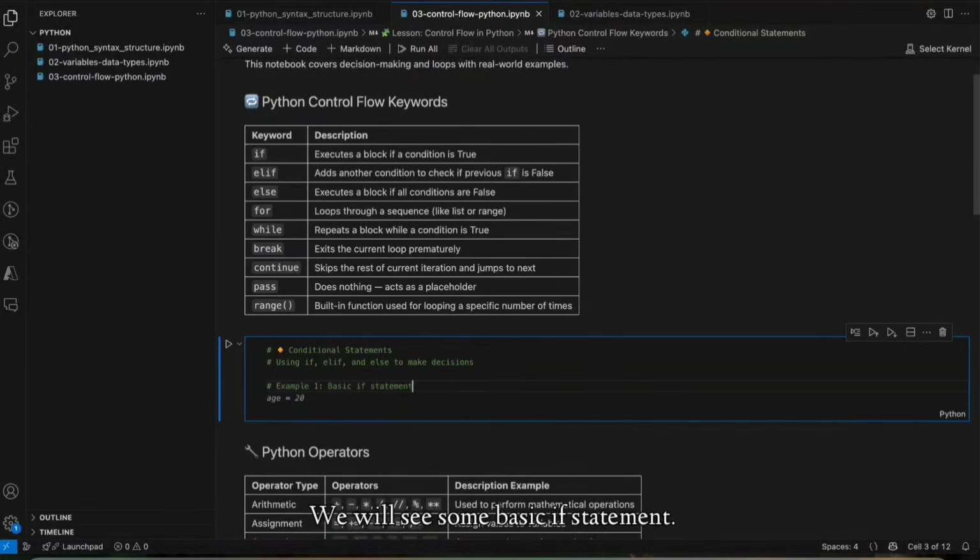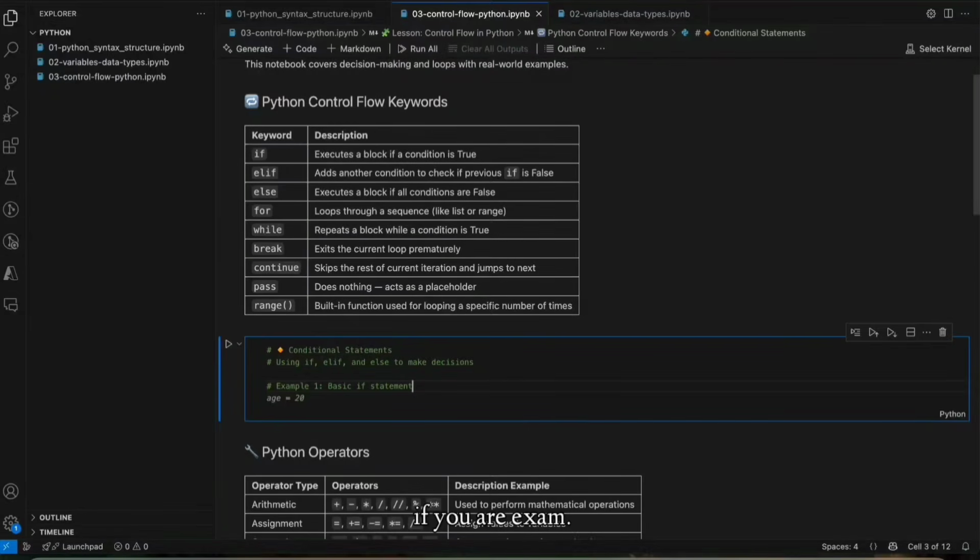We'll see some basic if statements. We use if, elif and else to control what our program should do based on different conditions. Hope it is clear. We'll take some real world examples.